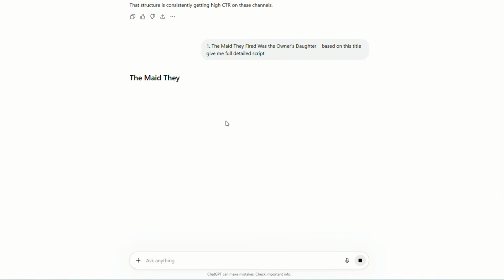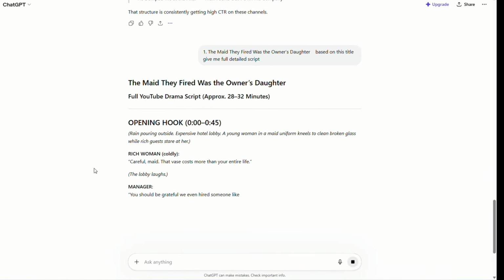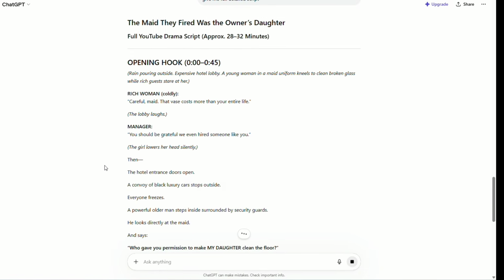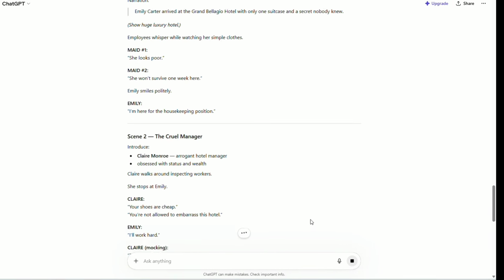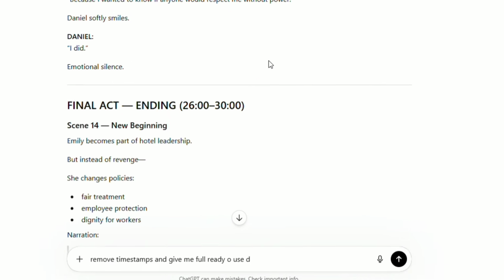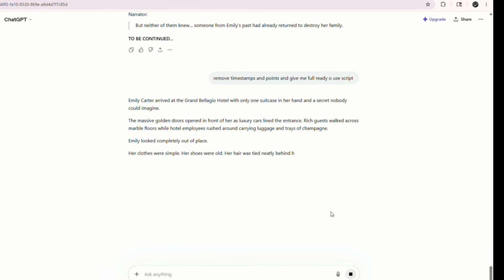Now ChatGPT will generate a script, but the problem is that it usually includes timestamps and bullet points, which we don't want. We need a proper word-to-word script. So I'll type again, remove the timestamps and points. Then it will give me a clean word-to-word script that I can directly use.